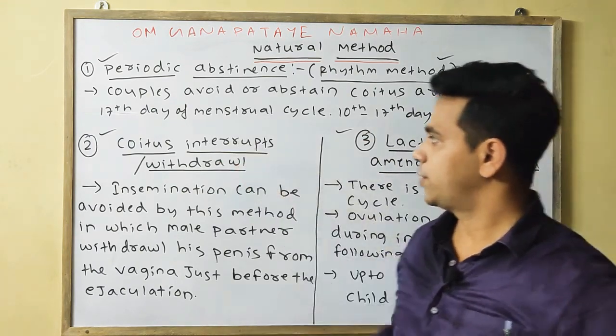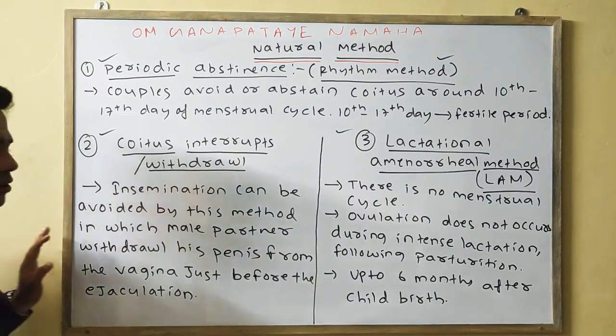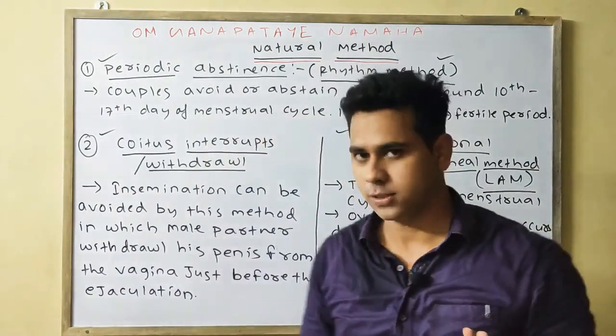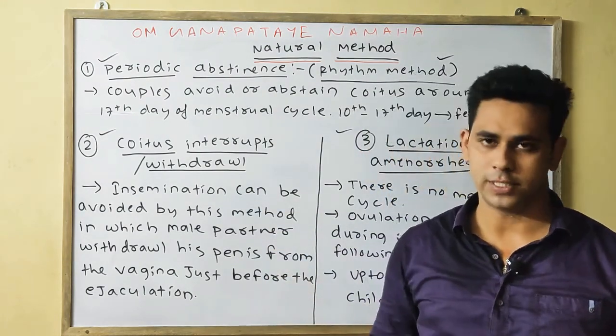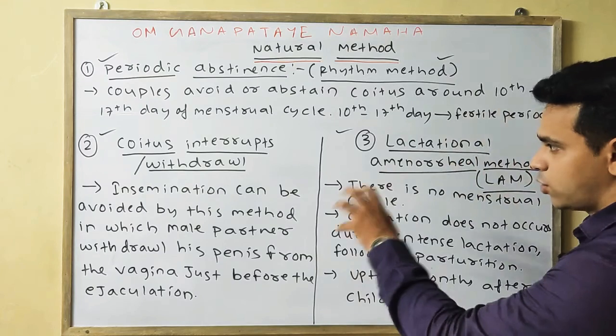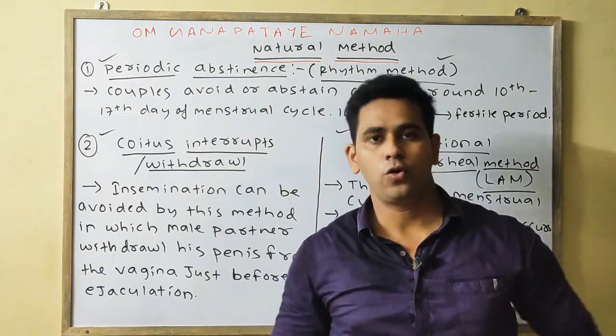Next one is coitus interruptus, or withdrawal. Insemination can be avoided by this method. Insemination means the introduction of semen into the vagina. The natural method depends upon the control of the couple.